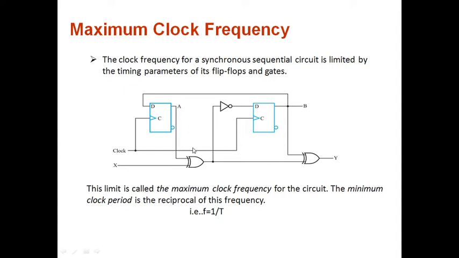So this F max limit will vary from one synchronous circuit to another, or from one flip-flop to another, based on the elements the hardware circuit design is going to accommodate. Based on them, your maximum clock frequency will be decided.